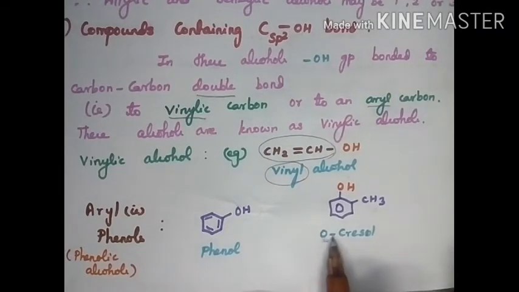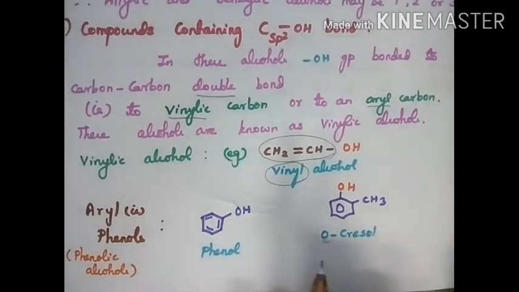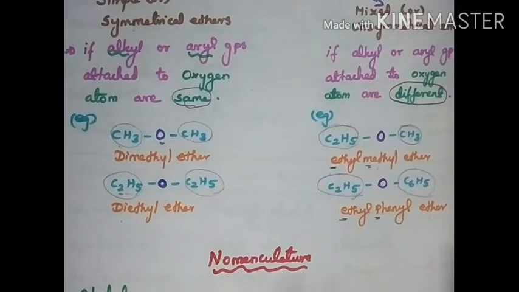And what does this O represent? This is nothing but ortho. Why is this called ortho? The 1,2 position in the benzene ring is called ortho.